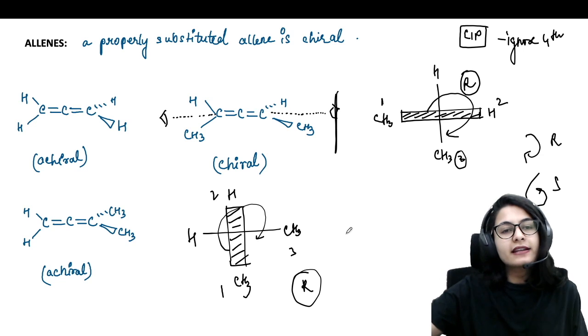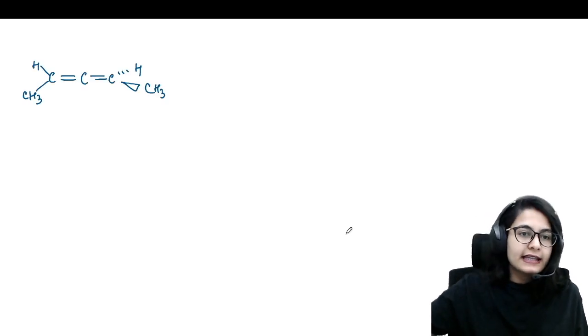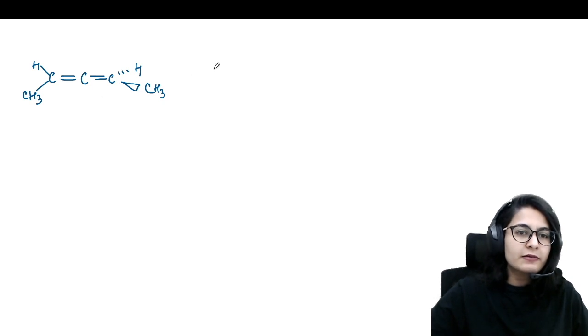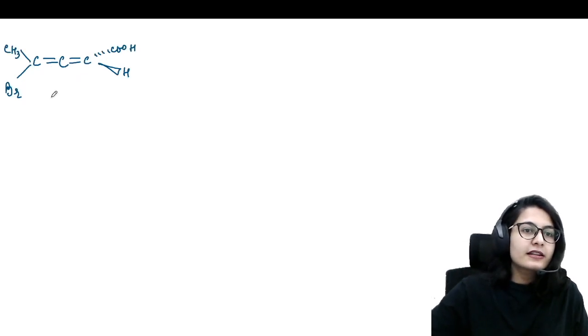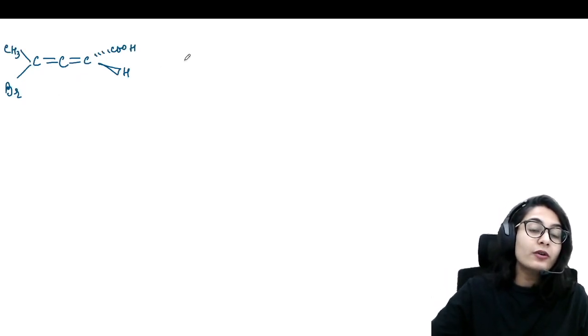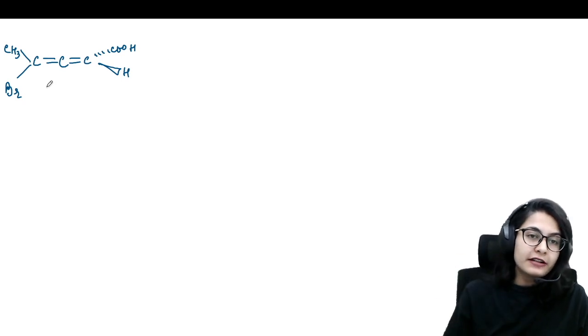Okay, so let's try this on the other allene system. This is also the same system, so it's going to give you the R configuration, right? Let's try it on this molecule. Now if you see, you are going to have all four different atoms.